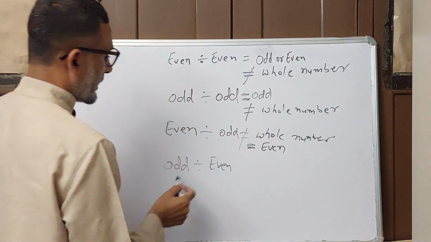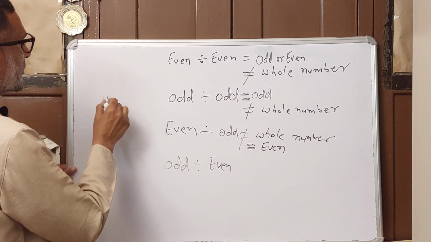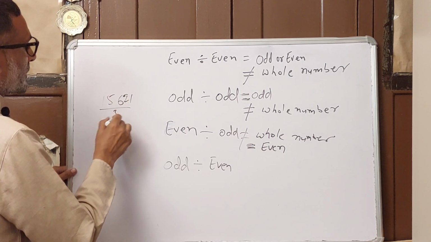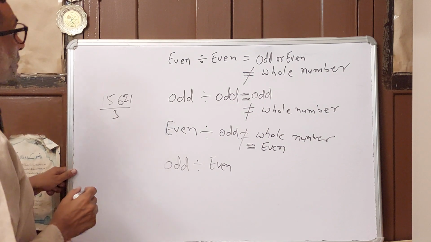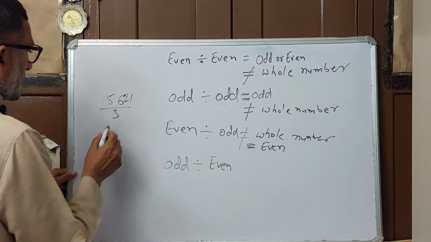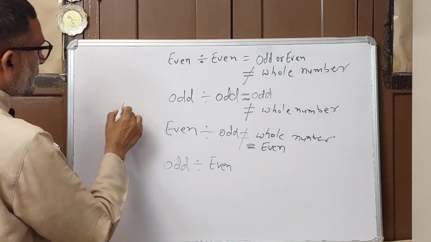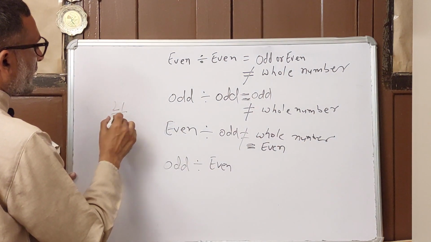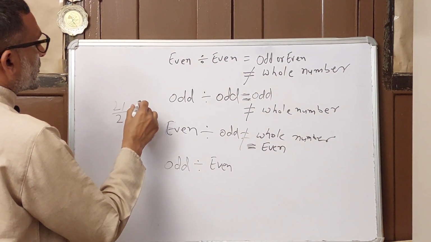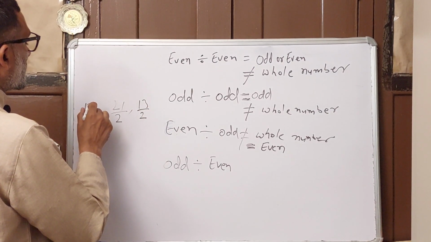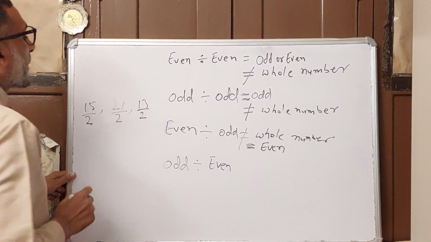In the case of odd and even, if you see 21 divided by 3, it is not necessary to take any big number. As an example, let's see 21 divided by 2, 13 divided by 2, 15 divided by 2.